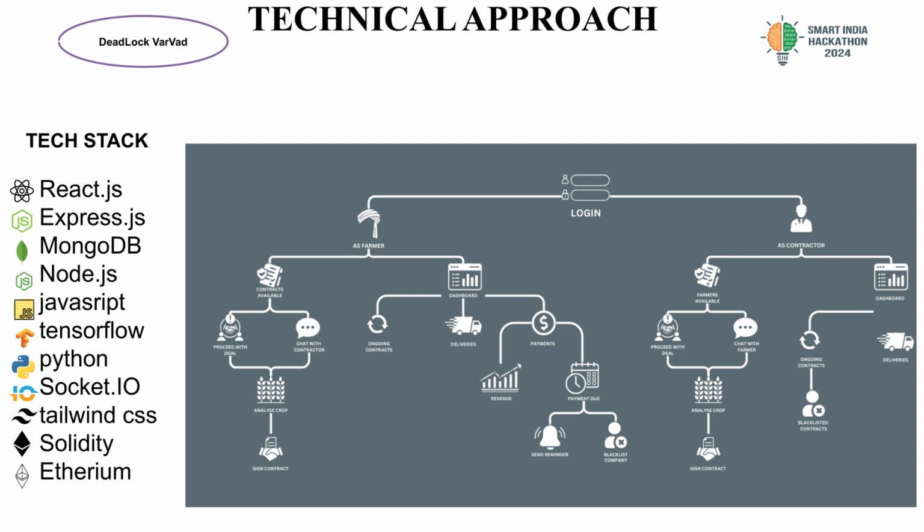We have our own chat feature, which is going to be part of the product to make sure that there is seamless communication between the farmer and the corporate entity. We can analyze the crop as well as sign the contracts. For the contractor, it's the farmers which are available, as well as posting the contracts, proceeding with the deals, the seamless chat facility, analyzing, signing the contract, dashboard, as well as blacklisting certain farmers or raising a dispute in order to make sure that both the parties get a fair deal.